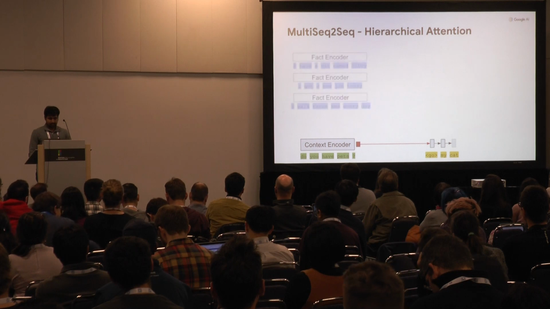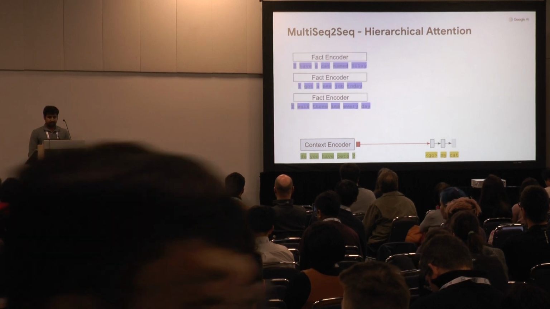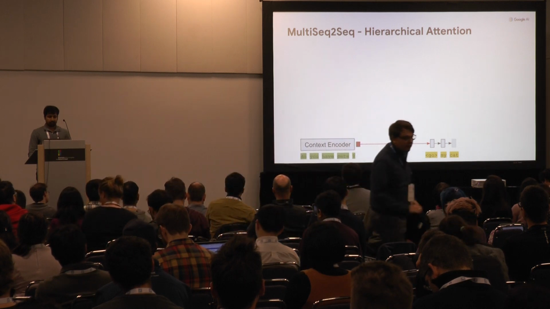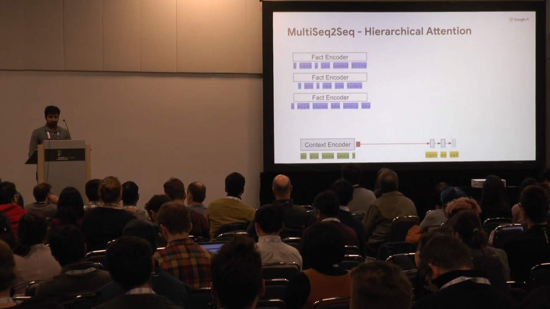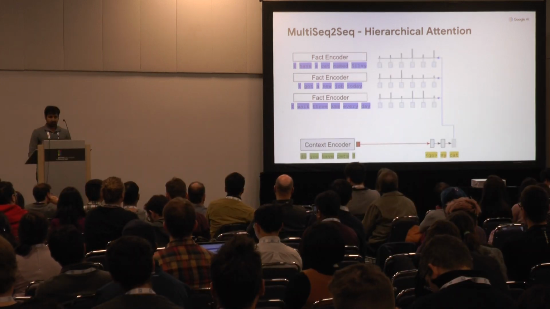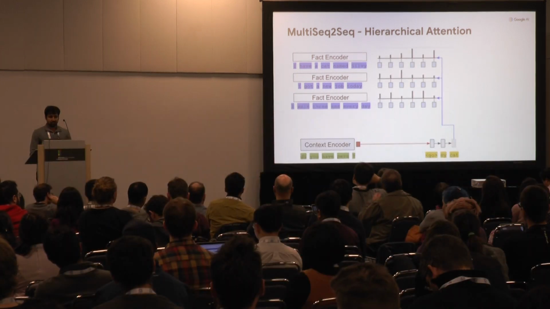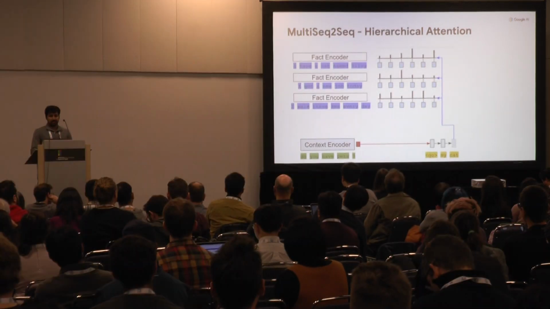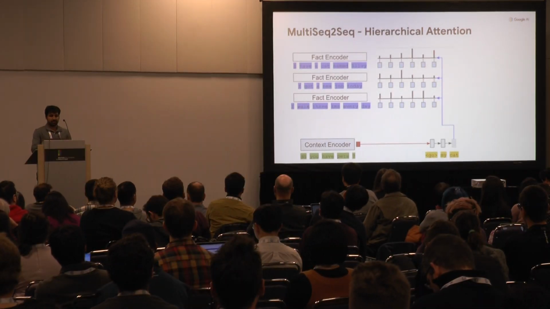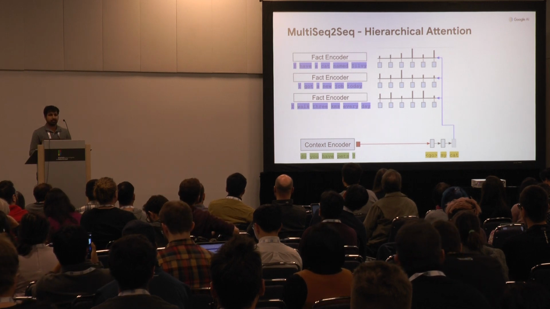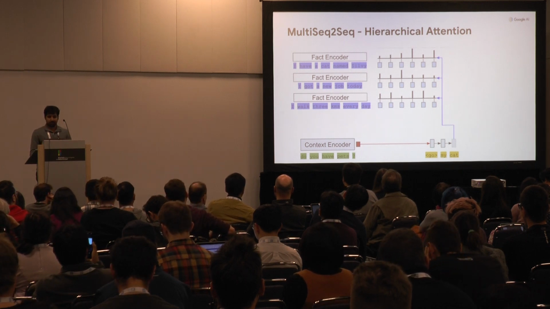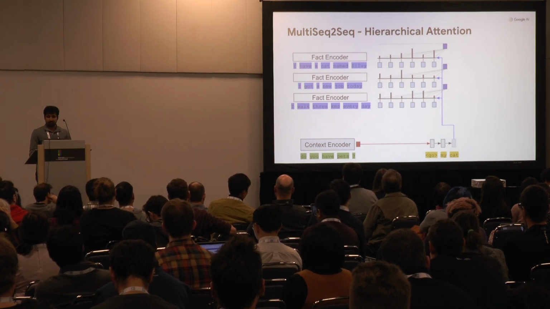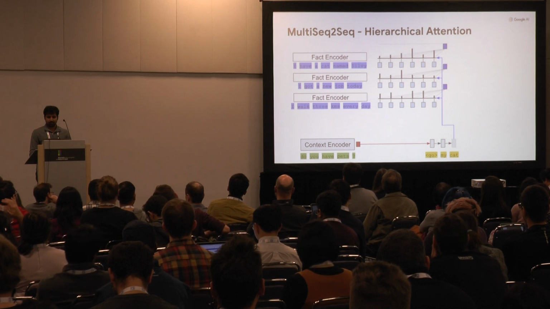The first one is multi-seq2seq. We start with a context encoder and a decoder. We also have fact encodings, which are the intermediate token representations for each fact. At a decoder step, we use the decoder state to attend over these tokens. In this example, it gives us 3 distributions over all of the fact tokens. Then we do the attention-weighted combination of these intermediate representations to get the 3 fact vectors.